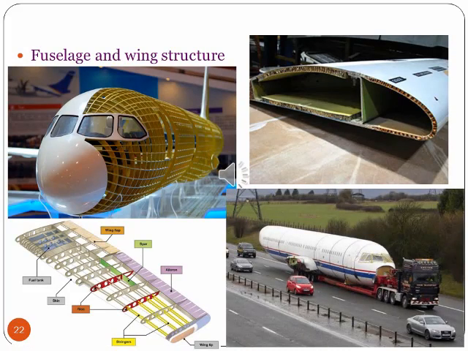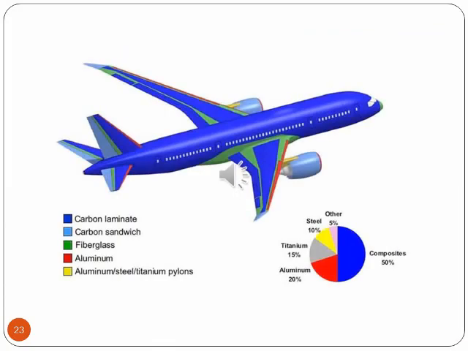In this slide you can see the various composite parts that are used. This slide shows you various composite items that are used in the aircraft and their composition. 50% composites are used, steel 10%, titanium 15%, aluminum 20%.